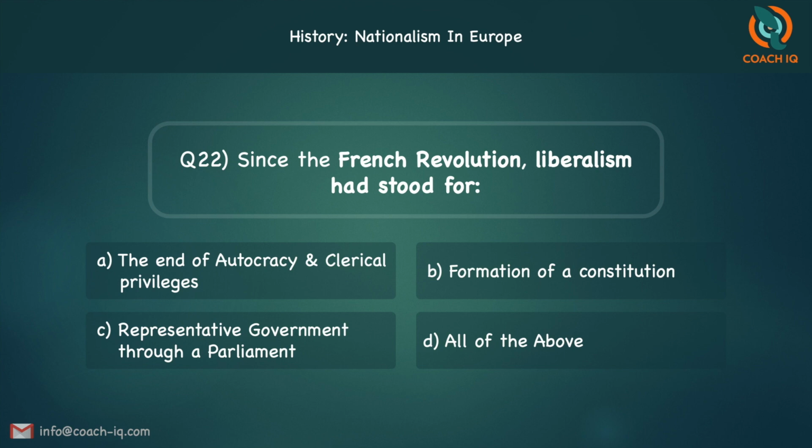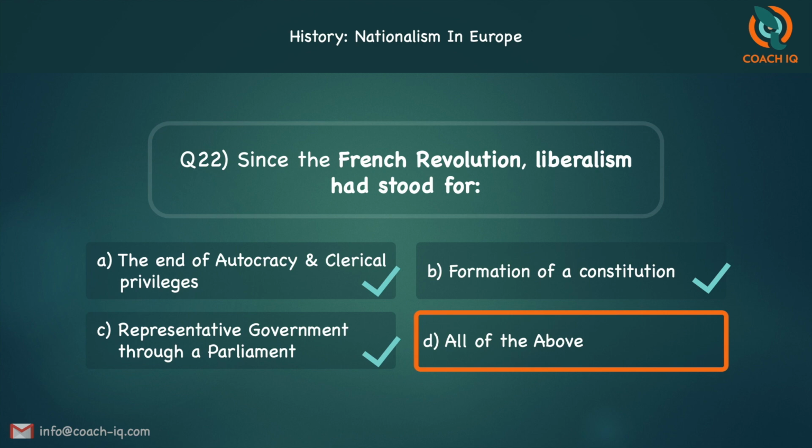Of course, it stood for autocracy to be ended. They didn't want the clergy to have any privileges, that is clerical privileges, and the demand was constitution. They wanted laws to be there, written rules, and they also wanted a government which would rule through a parliament. So all three are right. So the answer is D, all of the above.